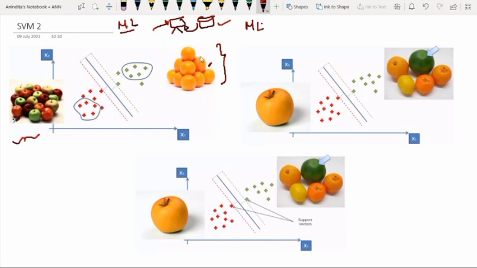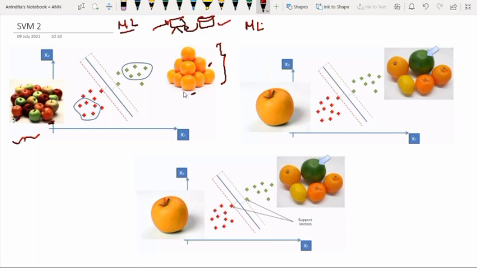Any machine learning algorithm will pick one ordinary apple and one ordinary orange as a reference, and then find out which features match with this apple or orange. Accordingly, it will separate them. So the machine learns from apples which are very much likely apples and oranges which are very common, and then it can predict and classify.